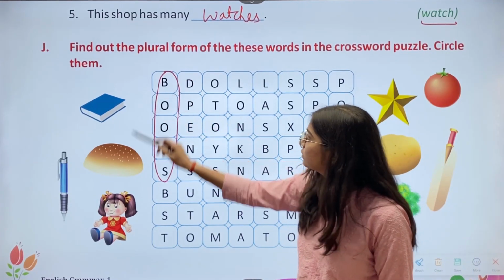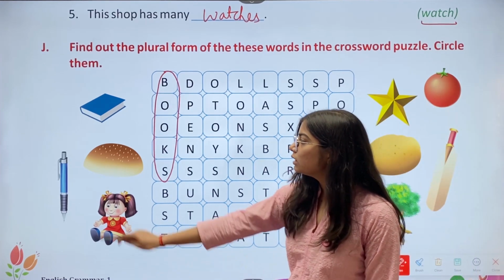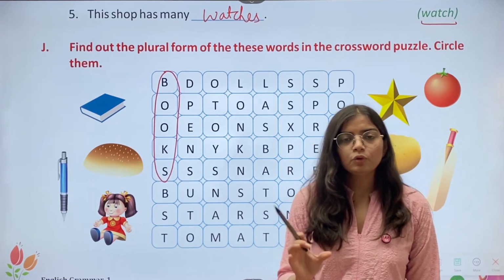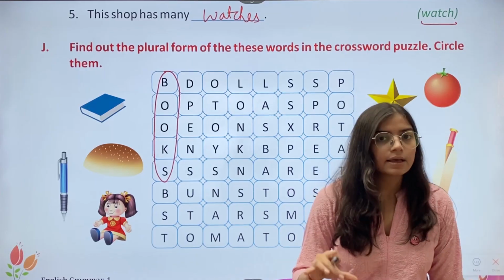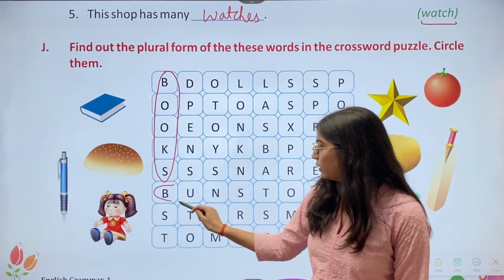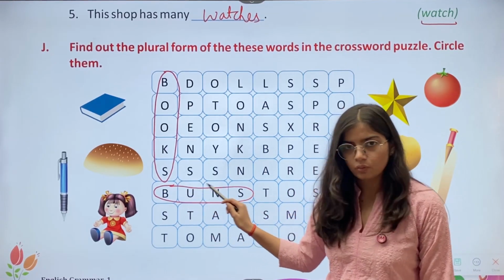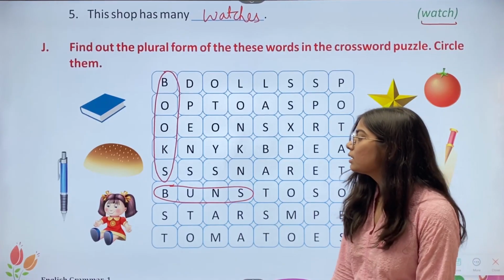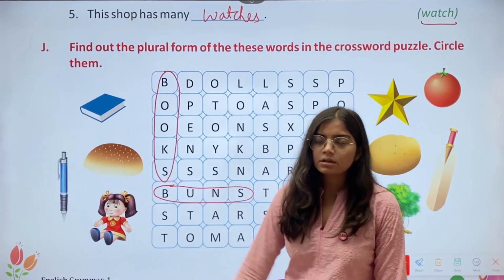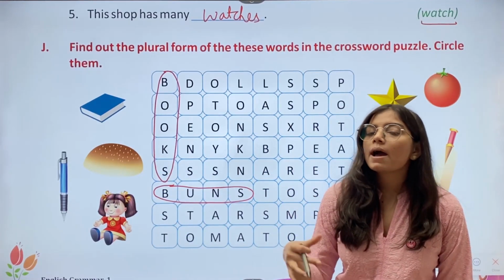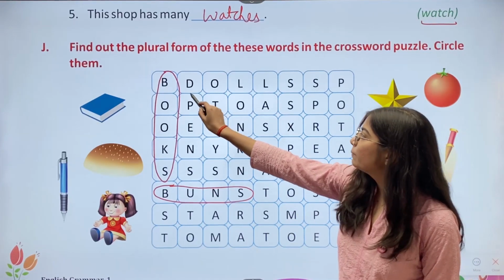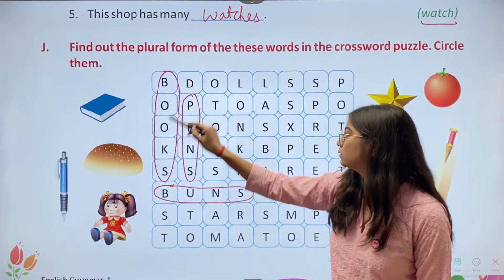We'll mark it. Then we have the bun. The plural of bun is buns. Here we have buns. So we just mark it. Then we have a pen. The plural of pen is pens. Here we have pens. I'll mark it.